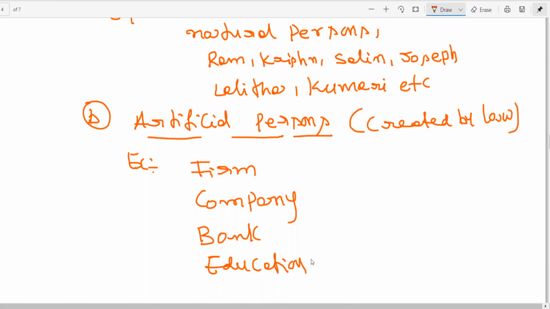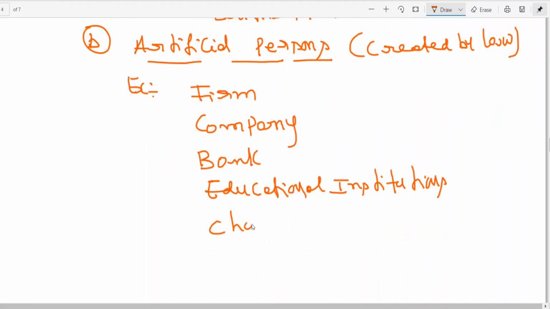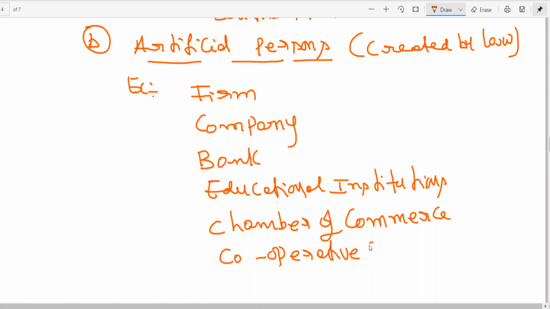Firm, company, bank, educational institutions, universities, chamber of commerce, cooperative societies, ICAI, Institute of Chartered Accountants of India.